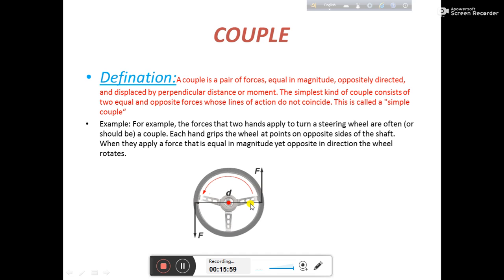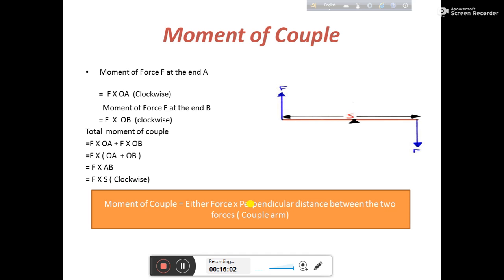The next topic is very important. That is the moment of couple. See this topic very carefully, because you all have to calculate values in mathematical problems using this concept and these formulas. So what's happening there? Take this as a rod, and this rod is pivoted at a certain point.